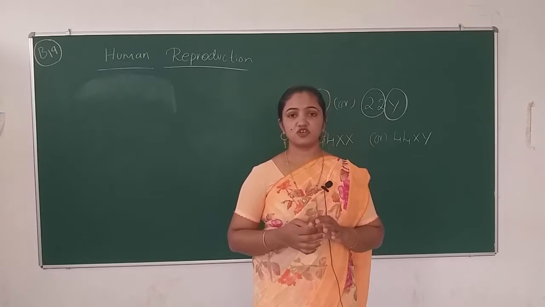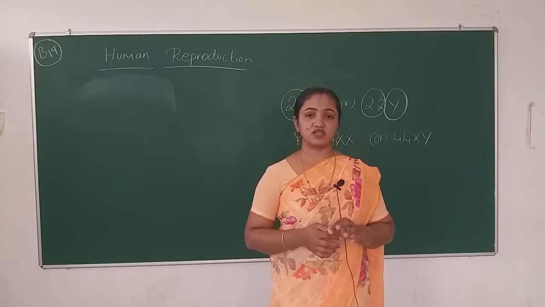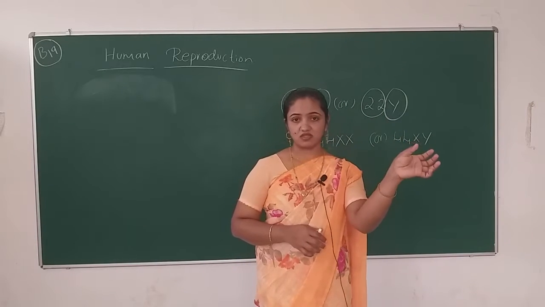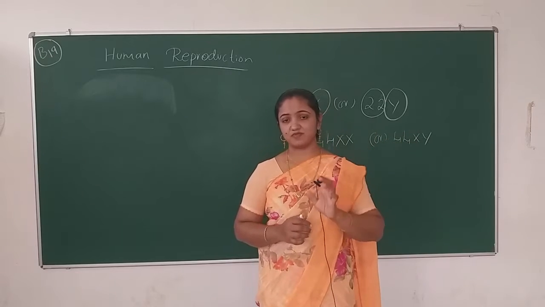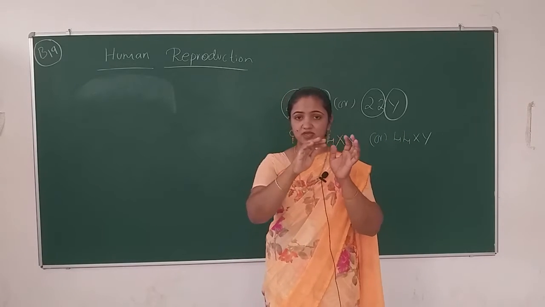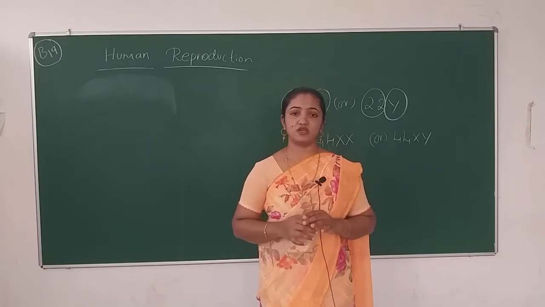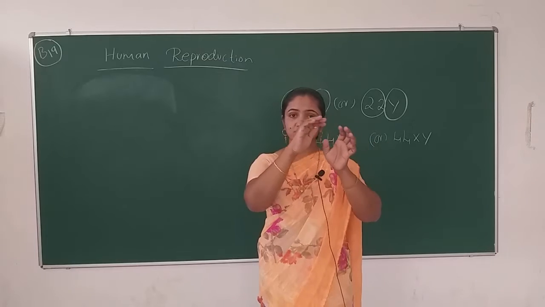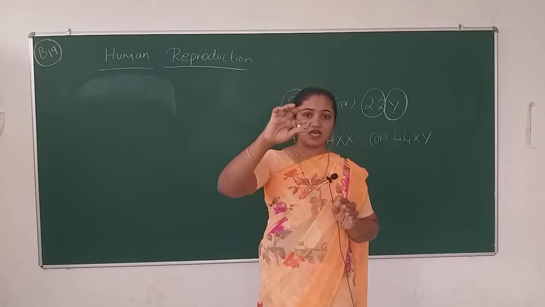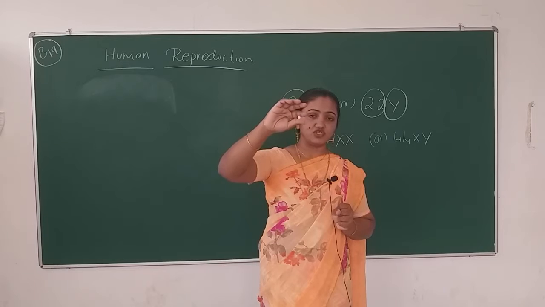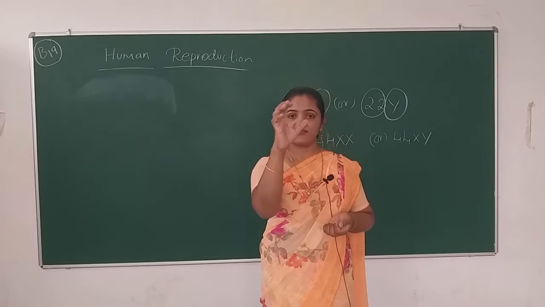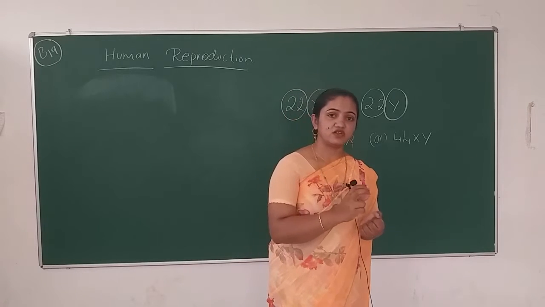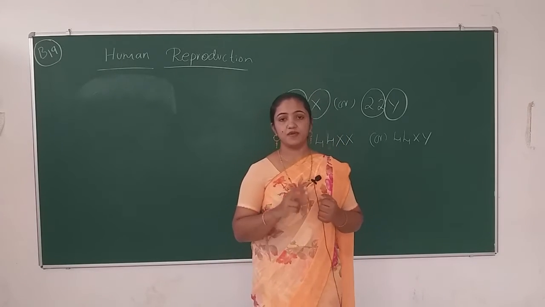So what are the features of the blastocyst? Morula is the 32-cell stage. From the zygote till the morula, these stages take place in the fallopian tube itself. The blastocyst also forms in the fallopian tube itself. When the blastocyst forms, it sinks down to the uterus, and then it sits on the epithelium of the uterus.